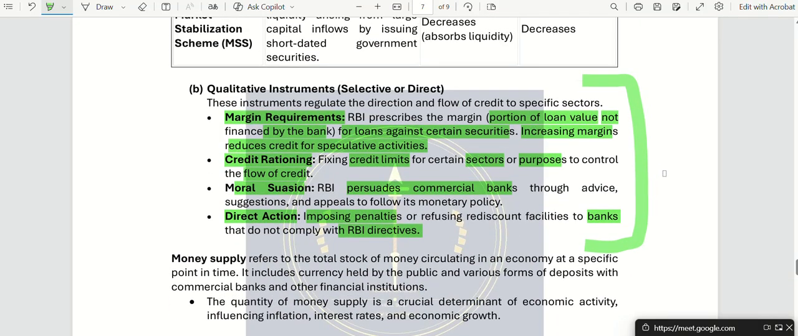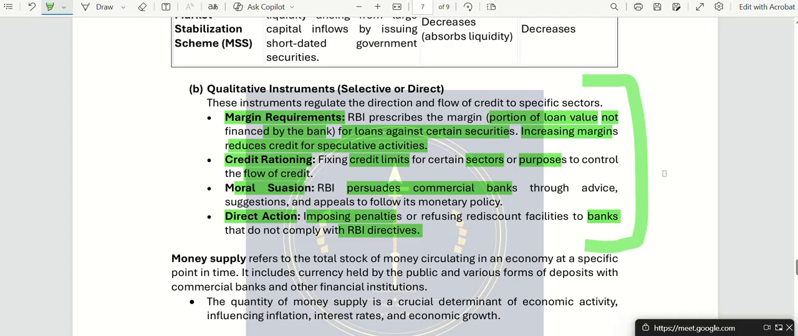Now, Prince, tell me, what is the purpose of monetary policy by RBI? To control the inflation. Not inflation, to control money supply in the economy. Then only inflation is controlled.